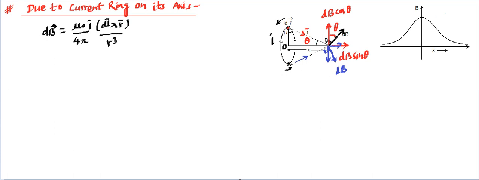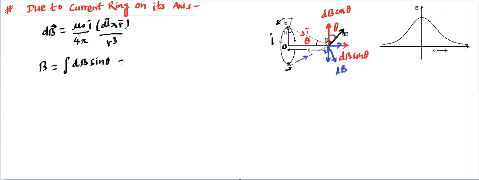So can we say the magnetic field that we are interested in at point P is going to be the integration or summation of dB sin theta. So I'm writing dB sin theta. I'm not writing twice dB sin theta, because in integration we will be integrating this over the entire loop. If we write 2 dB sin theta, then we need to integrate only over the half loop, because the other half will be covered by the other component. Making sense? So dB sin theta has to be integrated.